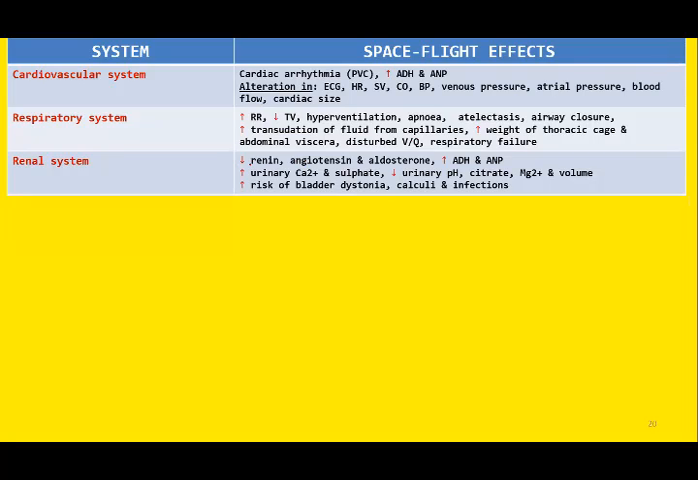So these are the effects of weightlessness on the renal system. You can see decrease in the release of renin. Now, what is renin and from where it is released? G beta.